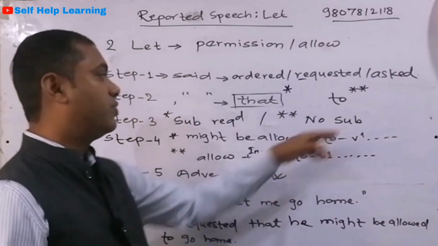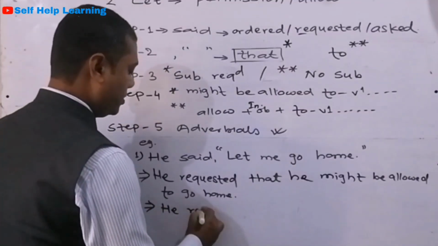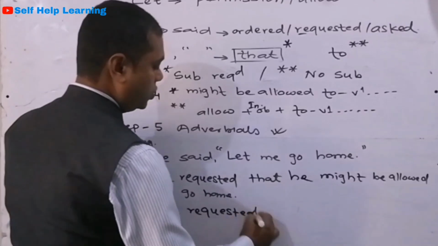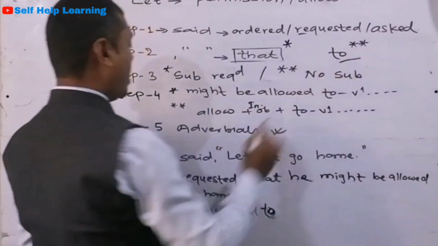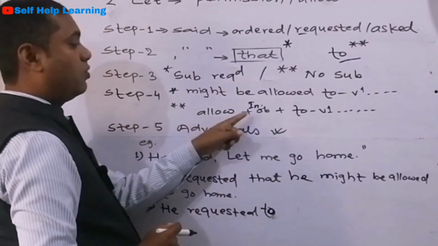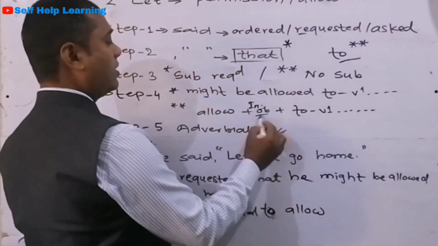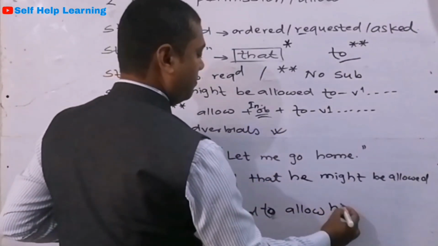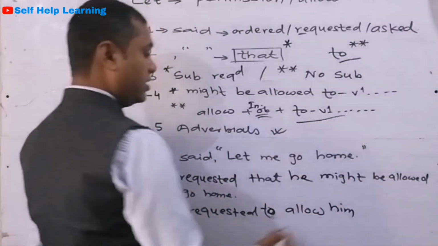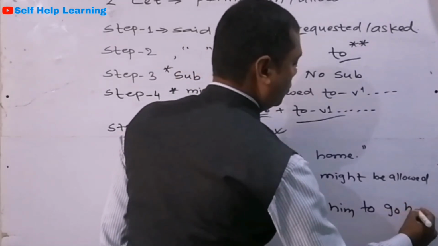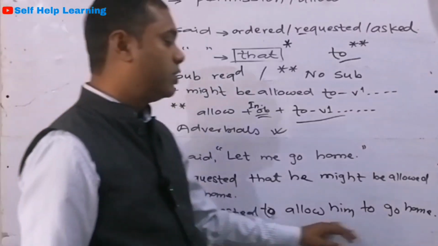But if we are going to use the conjunction to, then what happens? See there. He requested to, and then after to, what happens? See there, double star. Requested to allow, and then the indirect object is he. It becomes him. So he requested to allow him, and then the to infinitive, to go home. So it happens like this: he requested to allow him to go home.